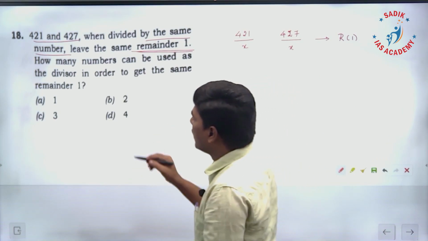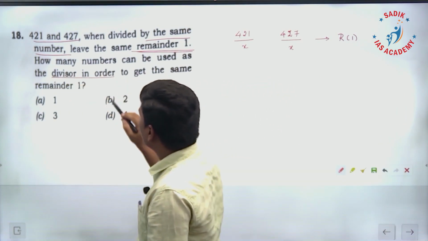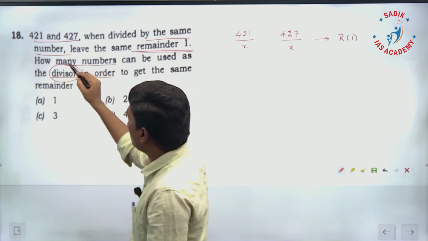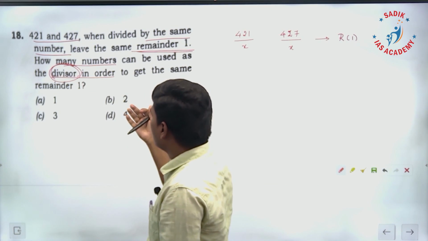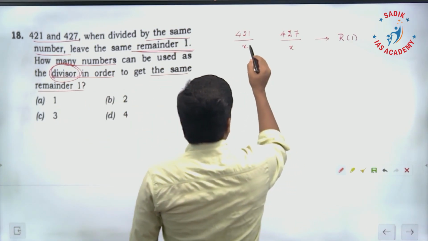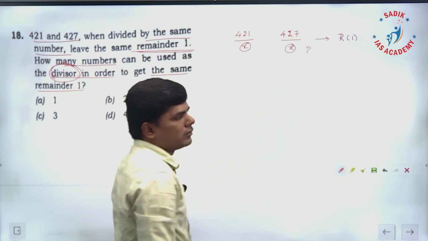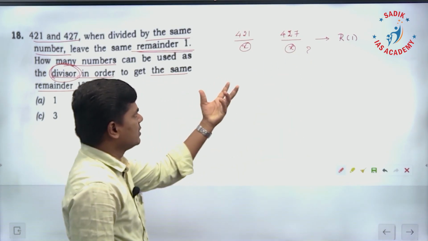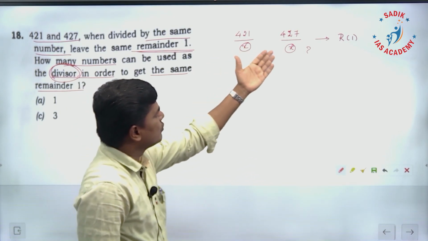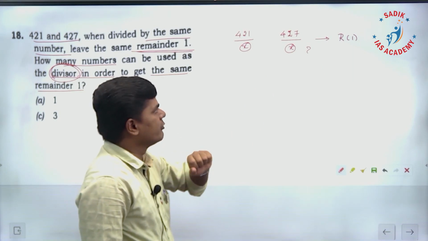What is the question? How many numbers can be used as a divisor? They are asking how many divisors there are in order to get the same remainder 1. Now, in the place of x, how many numbers can you write? Or how many divisors can we find, so that when you divide these two numbers, the remainder is going to be 1? That is what we are going to find.